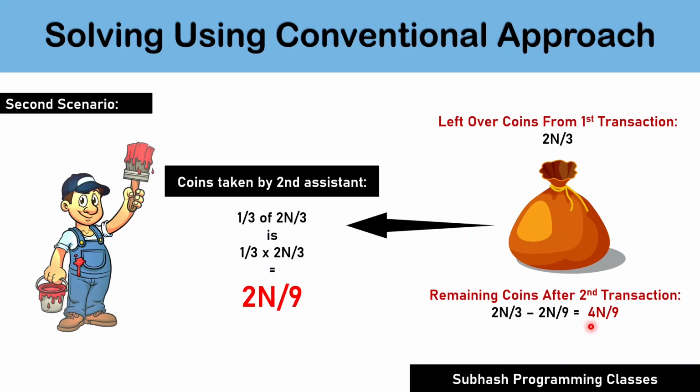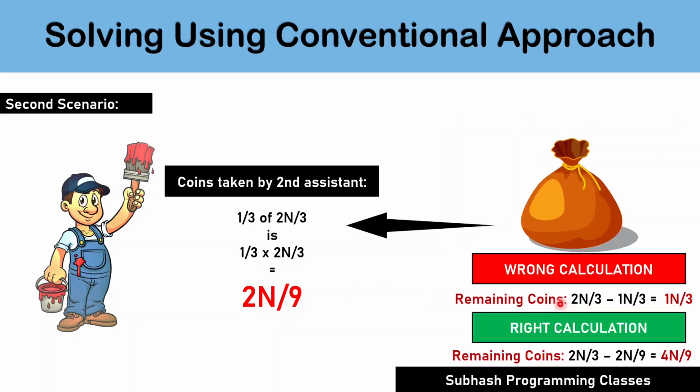Now, let me give you a very important information. If you have gone wrong while solving this problem earlier, when I had given you this problem as an assignment, then you would have gone wrong in this step related to the second assistant's transaction. With my experience of interviewing candidates, I have noticed that this is the step majority of the students go wrong while solving this problem. That is, most of the students subtract 1n by 3 from 2n by 3 instead of subtracting 2n by 9 from 2n by 3.